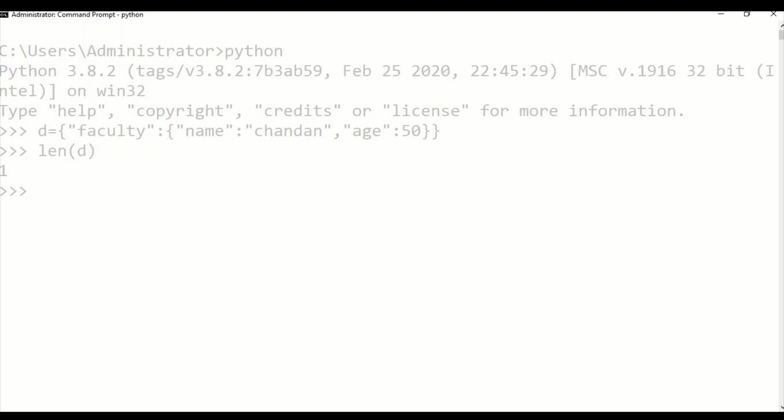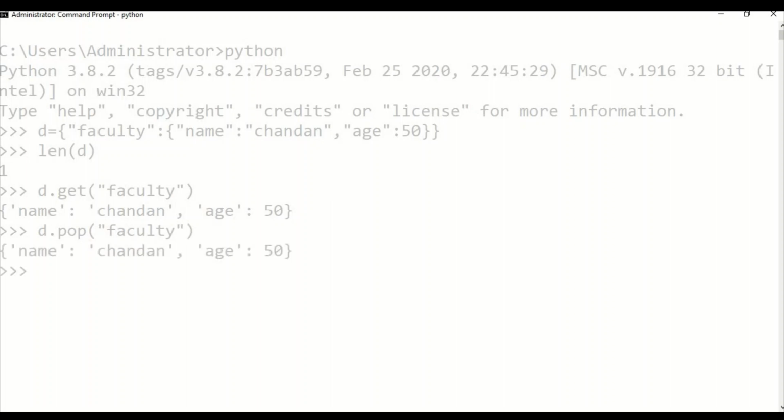I also have d.get, where you can get an element by giving a key. So my key here is faculty. I get the value. There is another function called d.pop, and I have to mention which key I want. So I am giving faculty as a key, and I get back the values. Now if you see d here, it's nothing because the pop function will return me the value and delete it.